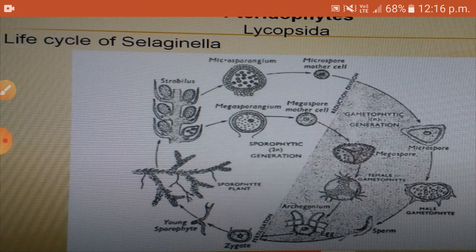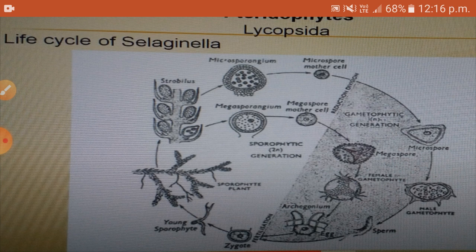The development of female gametophyte starts while the megaspore is still inside the megasporangium. The megaspores are liberated from the megasporangium either at the time of first archegonia formation or just after fertilization.